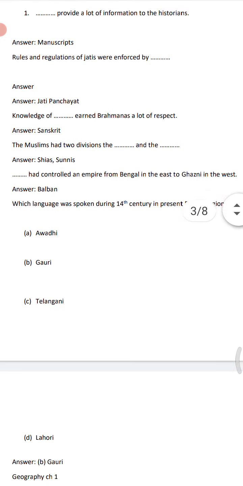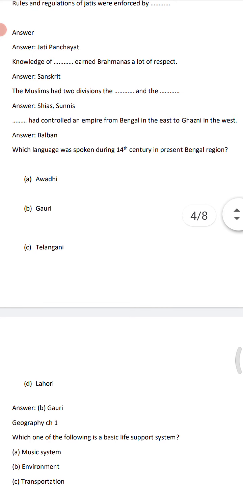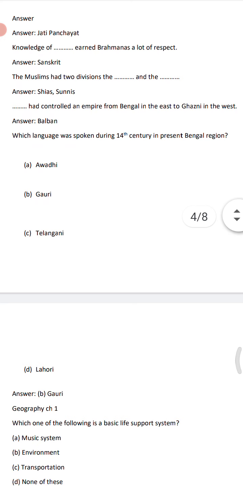Next, dash had controlled an empire from Bengal in the east to Ghazni in the west. Yes, when we were discussing the chapter, we discussed that it is written in a Prashasti. Some of these historians were of the view that it is an exaggerated explanation of the empire of the king.